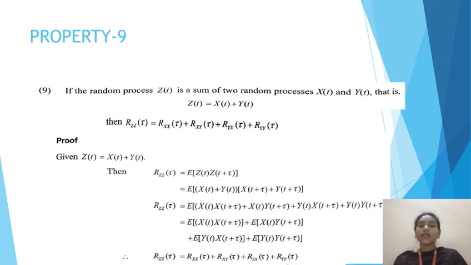Let us substitute the given equation for z(t), and by expanding every variable and writing it as a separate expectation, the last equation we get is Rzz of tau is equal to Rxx of tau plus Rxy of tau plus Ryx of tau plus Ryy of tau.